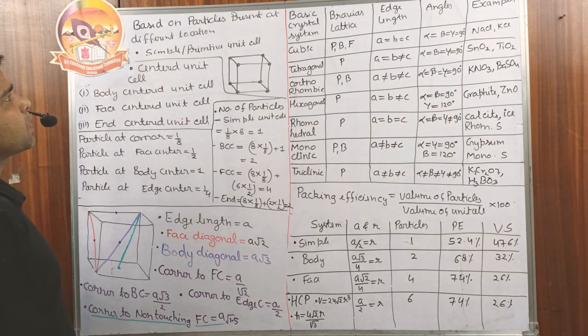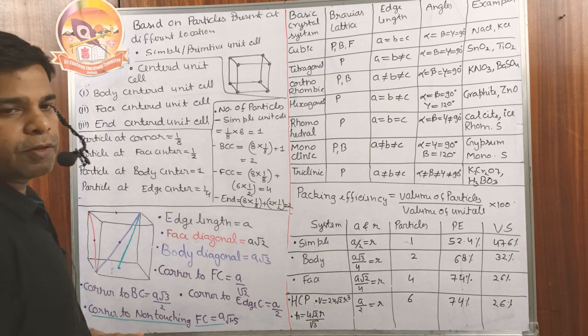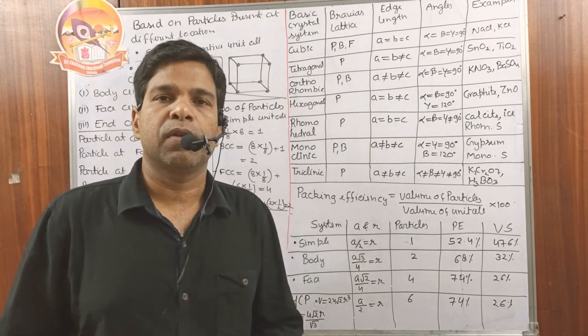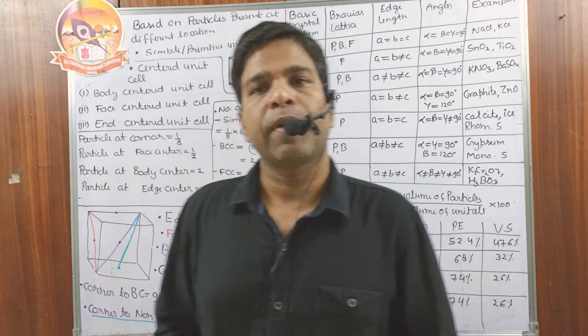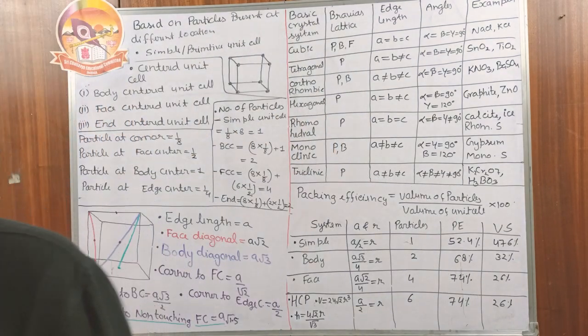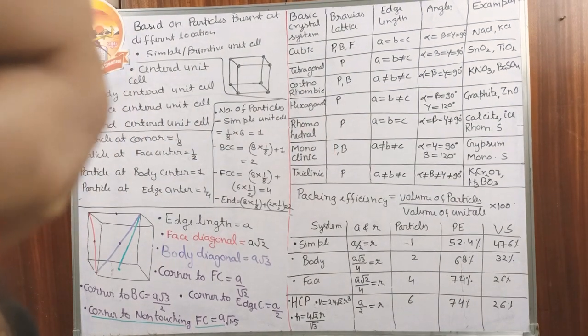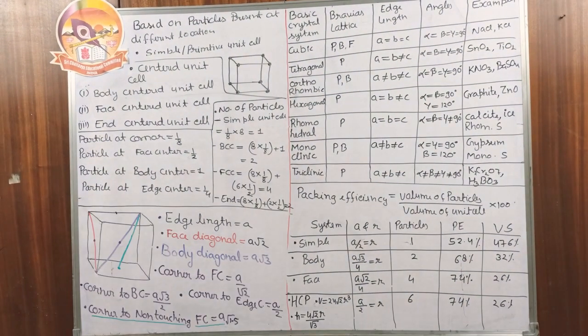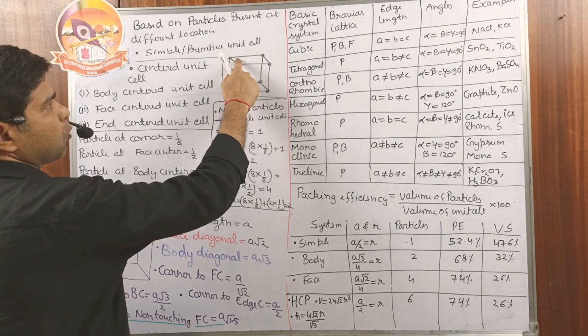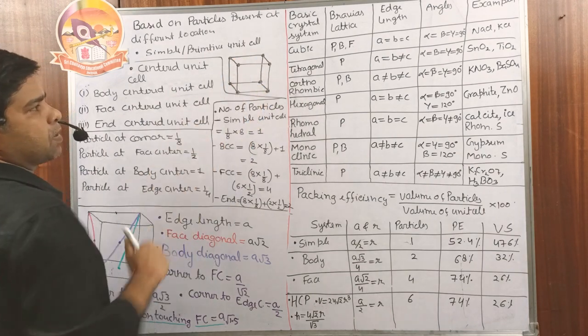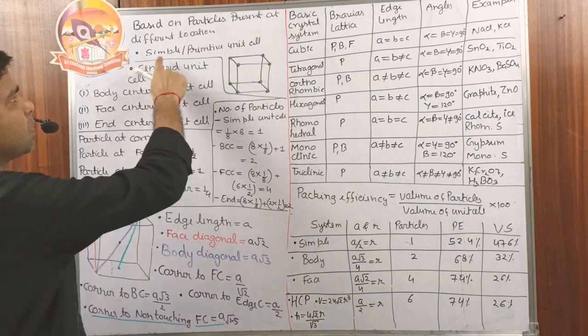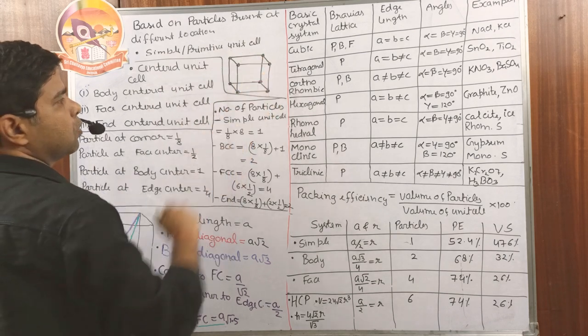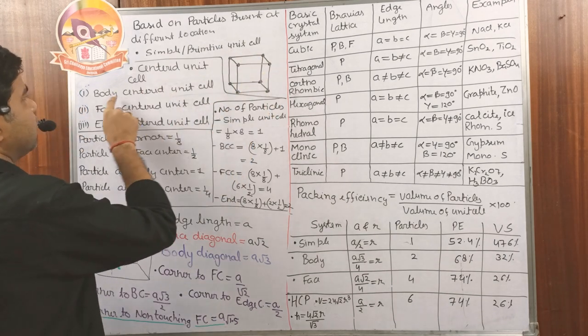Based on the particles present at different locations, we can divide the unit cells into two parts. First is the simple unit cell or primitive unit cell, and second is the centered unit cell. In the primitive unit cell, particles are only present at the corners. Then we have the centered unit cell.